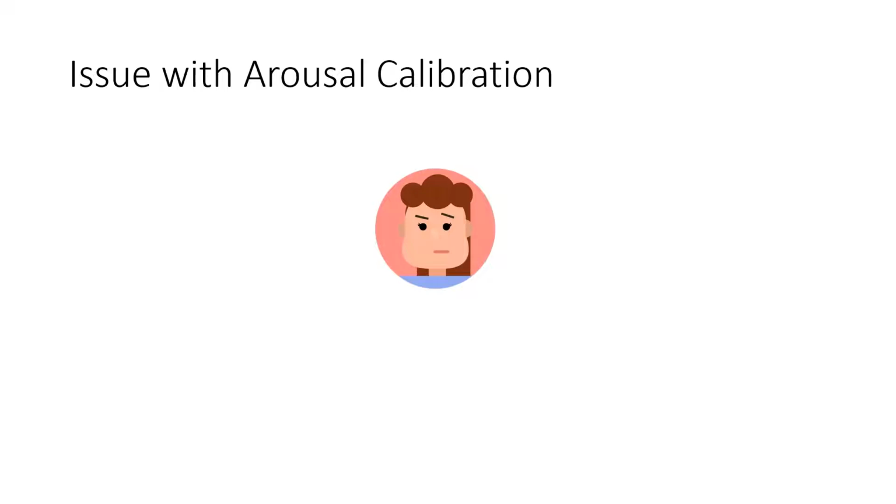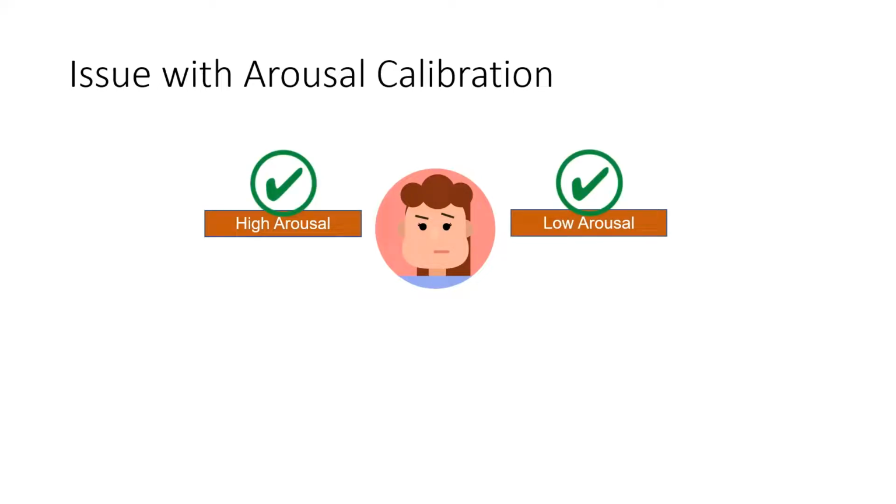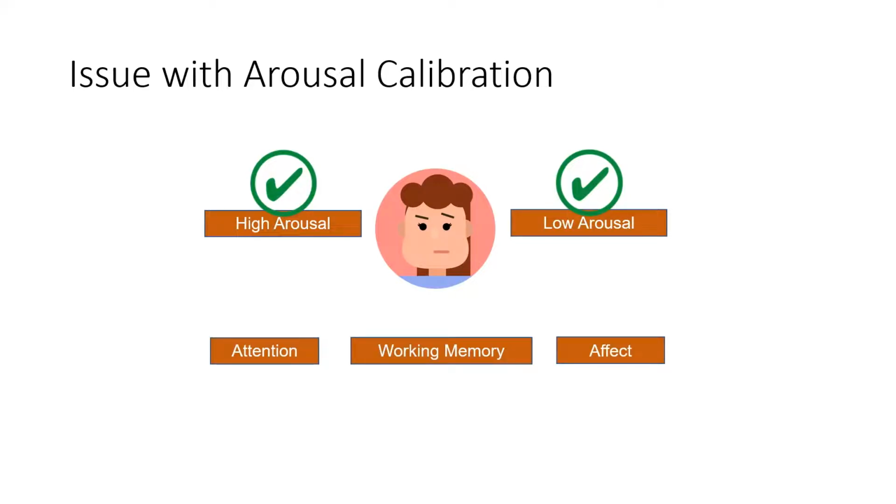The issue identified in the arousal management program is that the system is only able to classify arousal states. In instances where the arousal level is not showing any improvement during arousal management, there is no way to identify the possible reason. An improvement could be made by incorporating more mental states into the calibration to get a better picture of the overall mental state of the user. The other mental states include attention, working memory, and affect states, which we will be incorporating into our baseline.